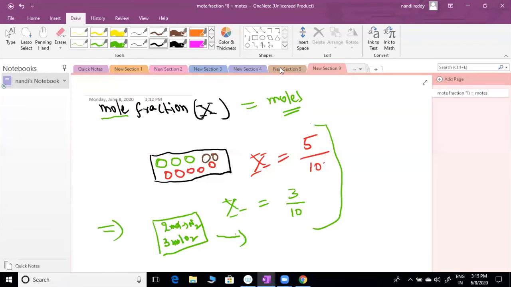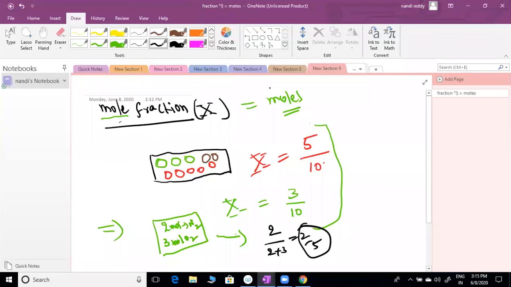That's the mole fraction method, simple. Moles of N2 by total number of moles. How many are here? 5, 2 plus 3. So 2 by 5. So this is only the meaning of mole fraction. If you are expressing fraction in terms of moles, we call it mole fraction. Understood? No definition, simply you can note it down.